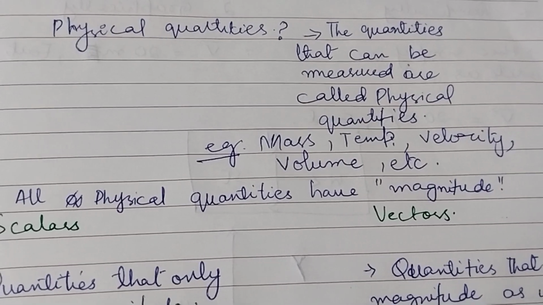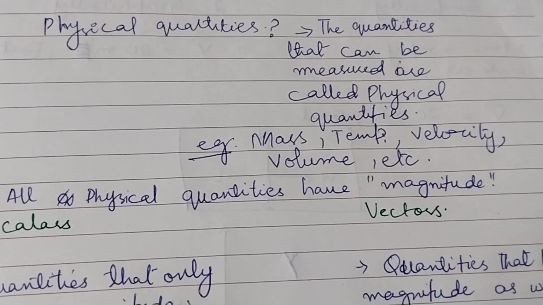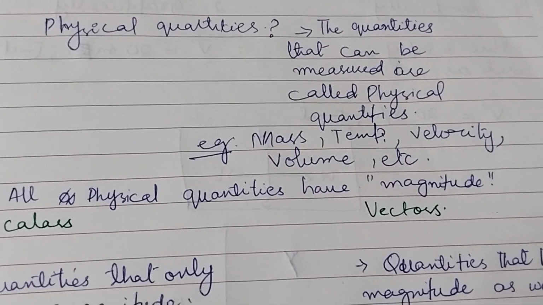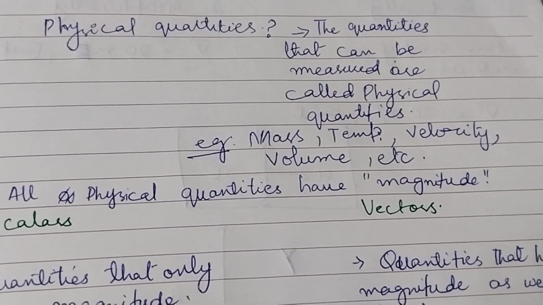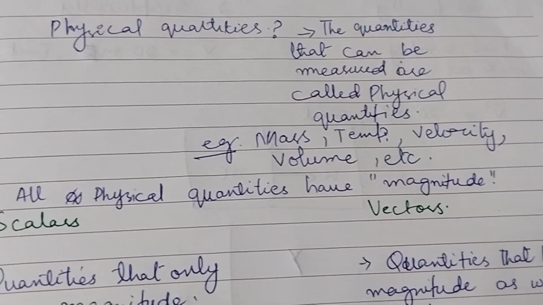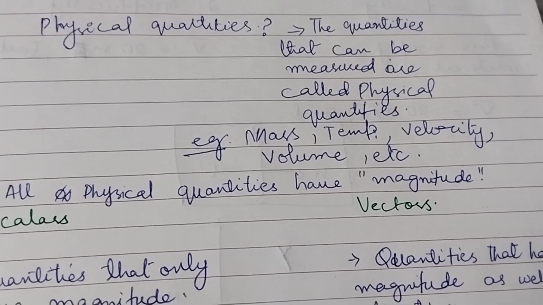For suppose, if a person is sitting and has a mass of 30 kg, you can say that the person has 30 kg mass or weight 30 kg. That means you are measuring its weight. Simple.